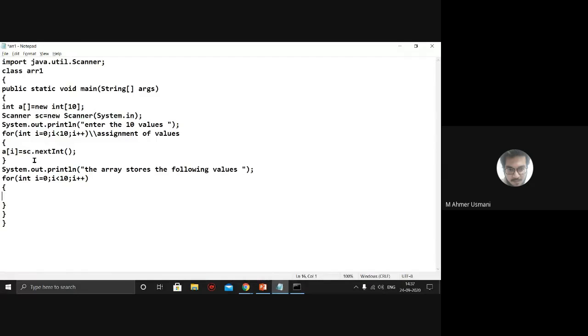So yeah, for int i equal to 0, i less than 10, i plus plus. I'll be starting the program. So I have to display the content of the array. So System.out.println, and I'll display each value. So a of i, semicolon.